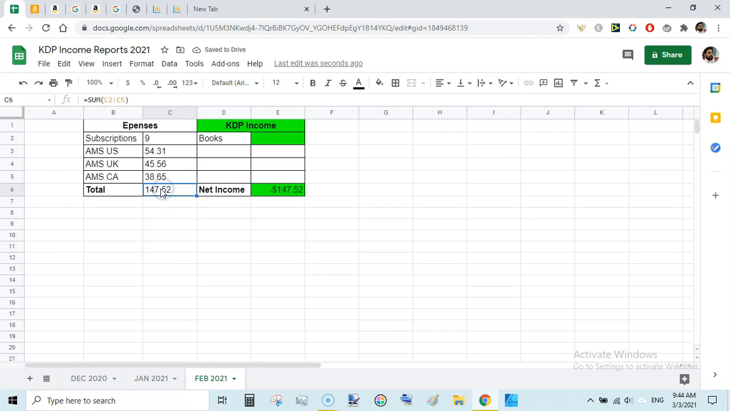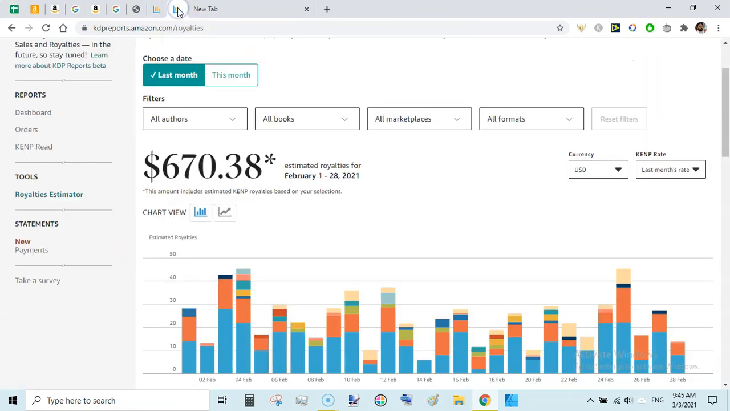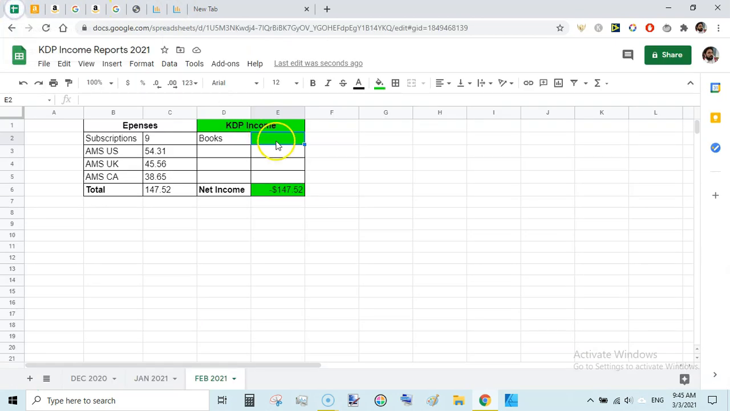so overall ad spend and subscription, that is only Creative Fabrica $9 only, and total cost is $147.52, and total income is 670.38. So in this way we have 522.86 net income from KDP. That is above $500 mark, and I am quite happy with that.